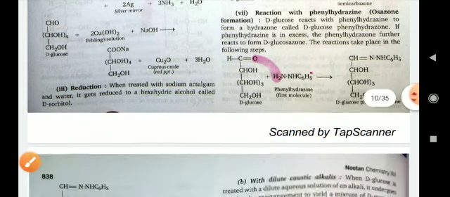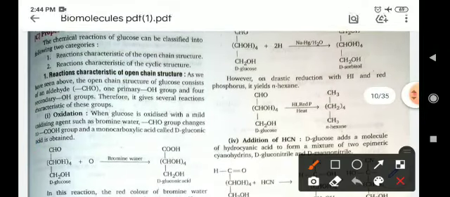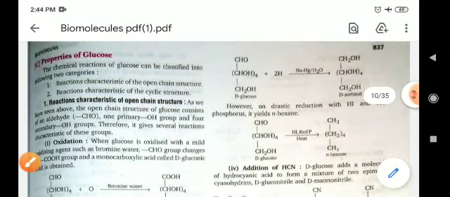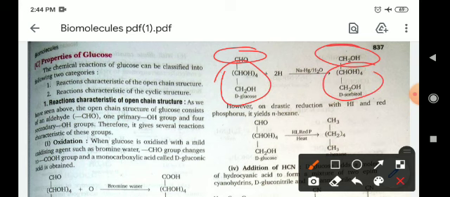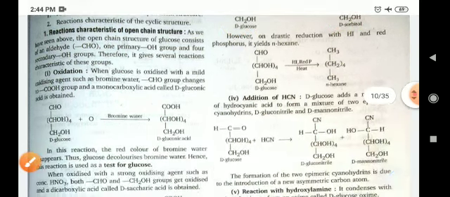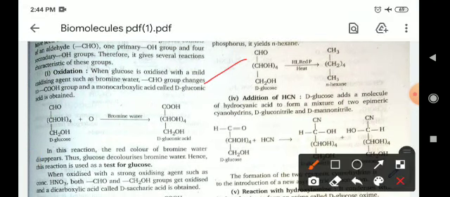Okay, and after that, reduction with hydrogen. This aldehydic group after reduction is converted into a primary alcohol. All other groups of this compound will be the same, only this functional group will change into a primary alcohol. Okay, reduction with HI and red phosphorus, then all the oxygen will be removed and a simple normal hexane hydrocarbon will form.